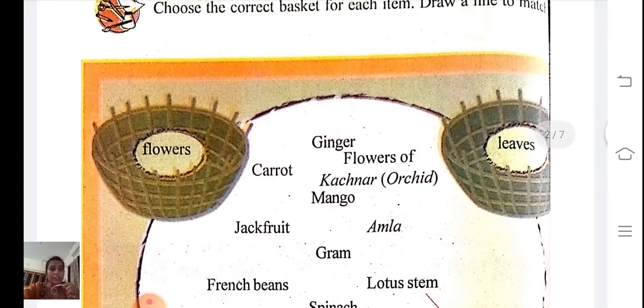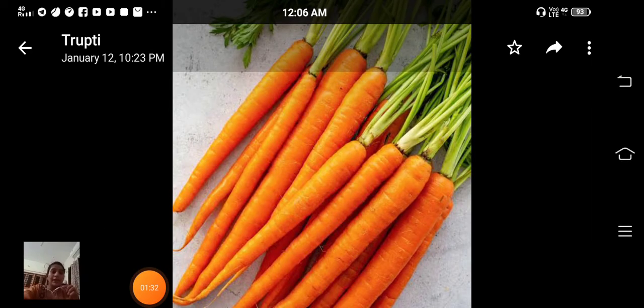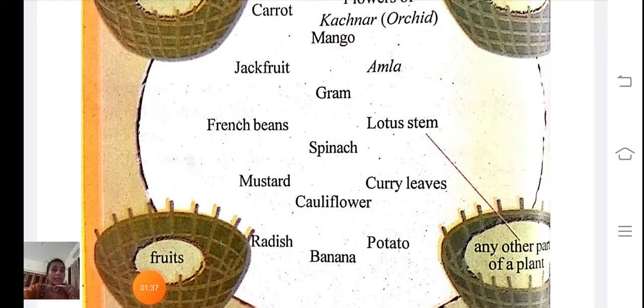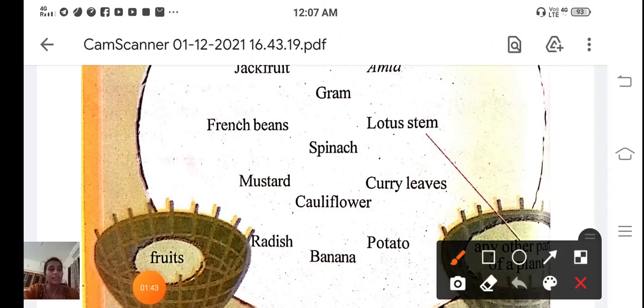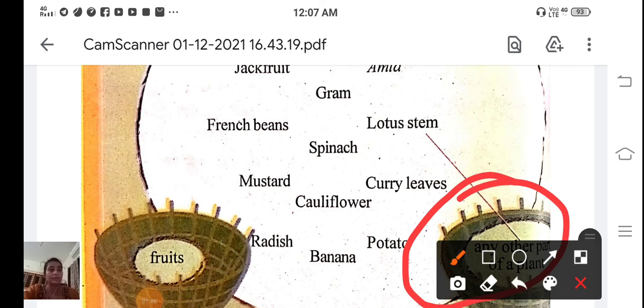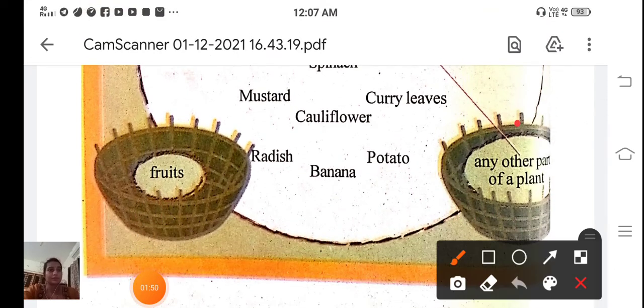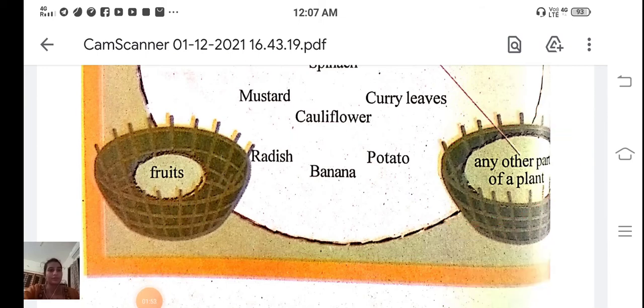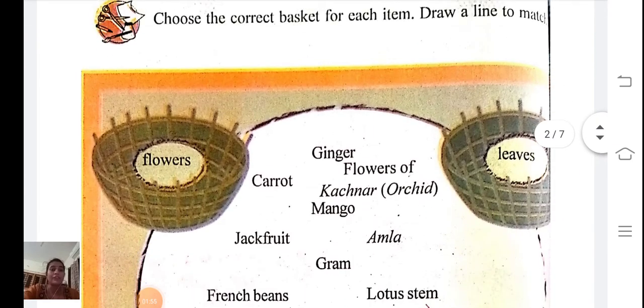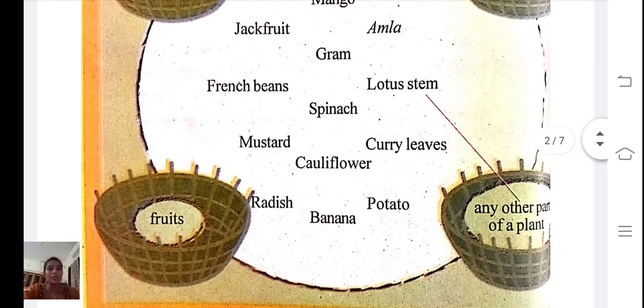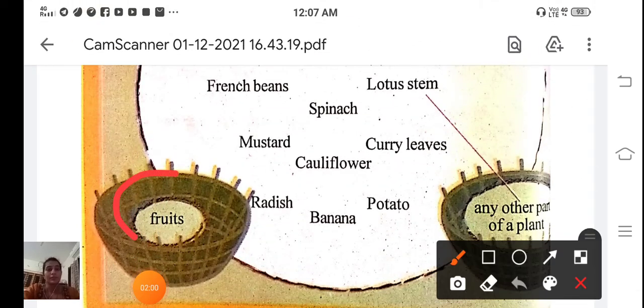Now let's see. First one, carrot. Carrot is the root of the plant. Therefore, it comes in any other part of a plant basket. You can see. It comes in this basket. Second, jackfruit. It's a fruit. So, it comes in this basket.